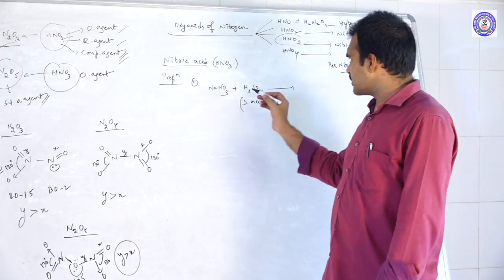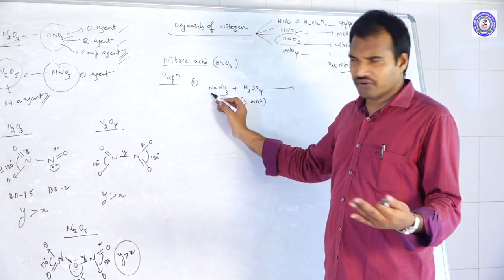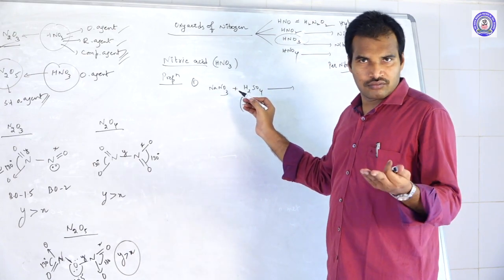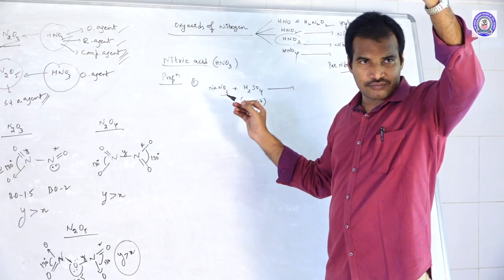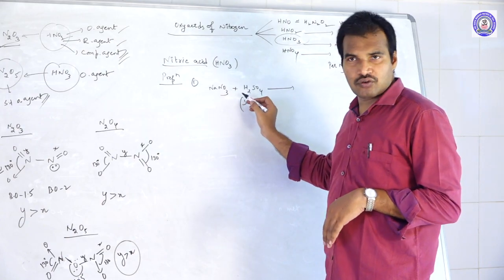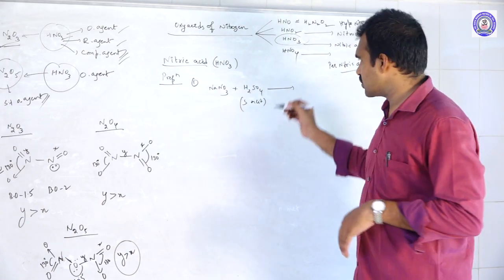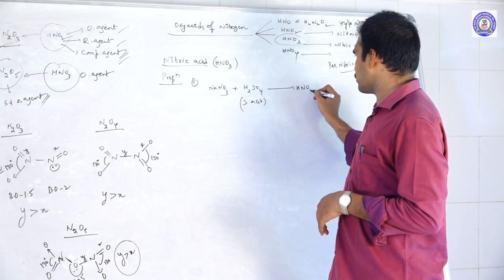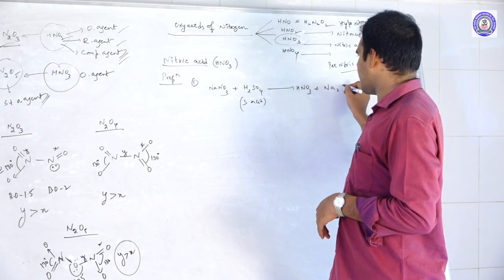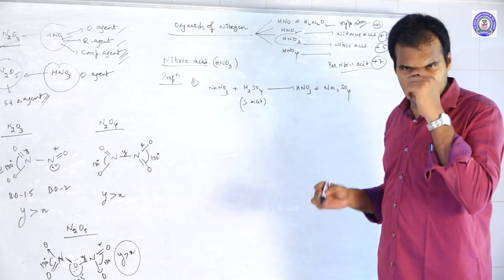This sodium is more reactive than hydrogen. In the electrochemical series, sodium is above. So sodium will go and replace hydrogen, and hydrogen will come and attach to the nitrate. So that we get HNO3 plus Na2SO4. So this is feasible.